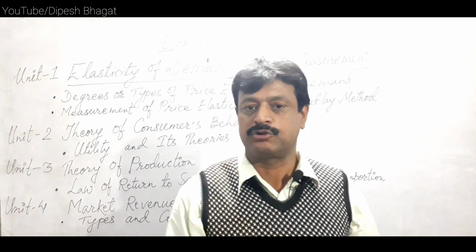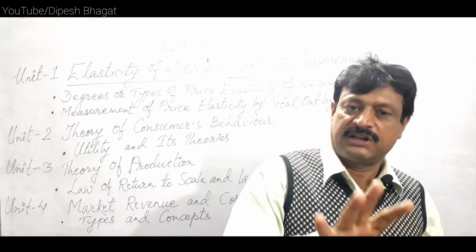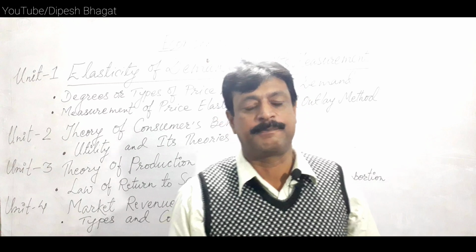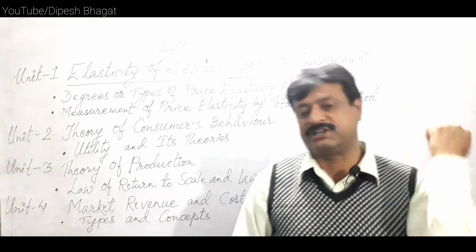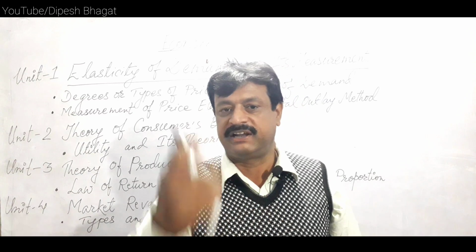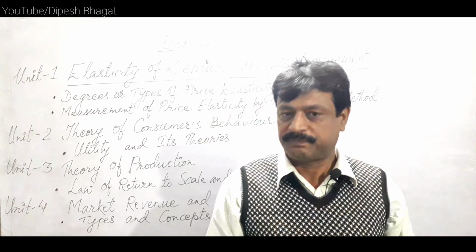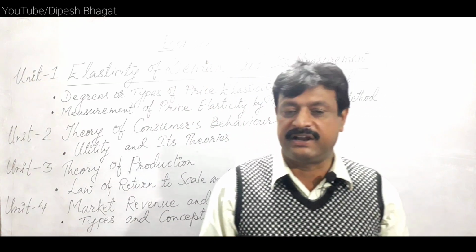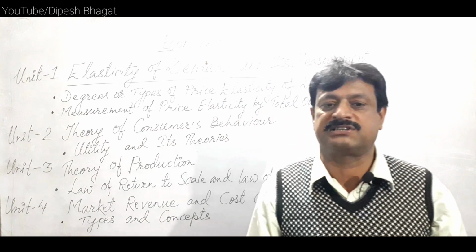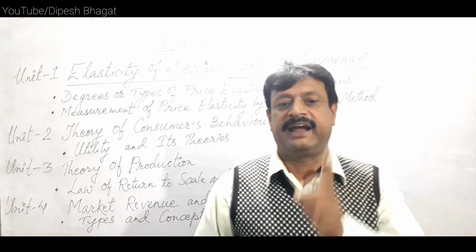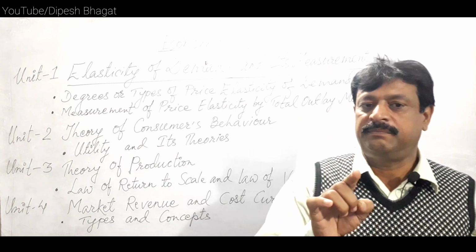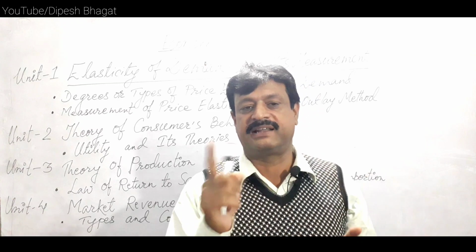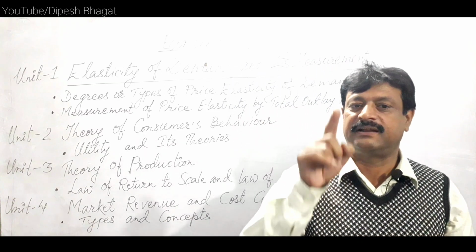Under law of variable proportion, under the production process, the production comes in 3 ways. If one of the factors of production increases in the production process, production comes in increasing return, then production becomes diminishing return, and then production becomes negative returns. At the increasing stage of production, total production increases at an increasing rate, and marginal production also increases. And the second stage, diminishing return, at that stage total production increases at a diminishing rate.